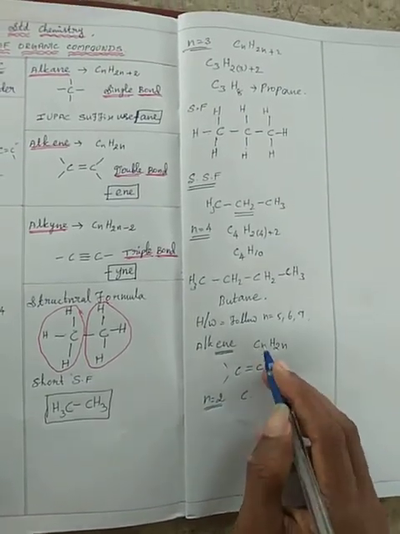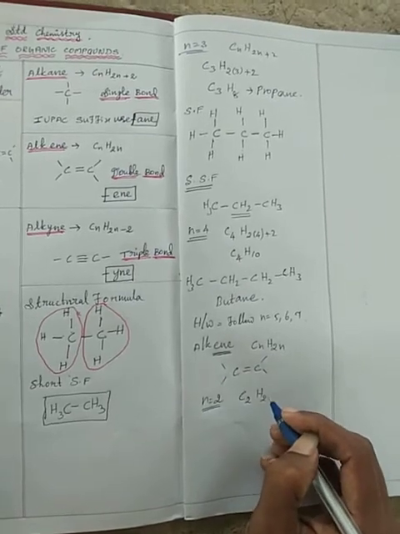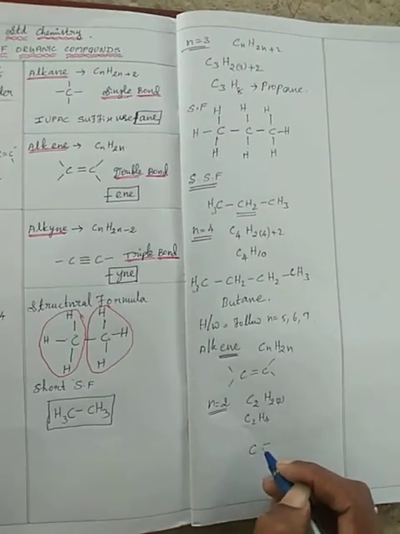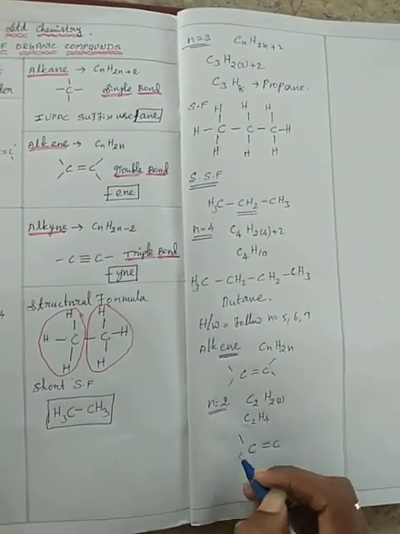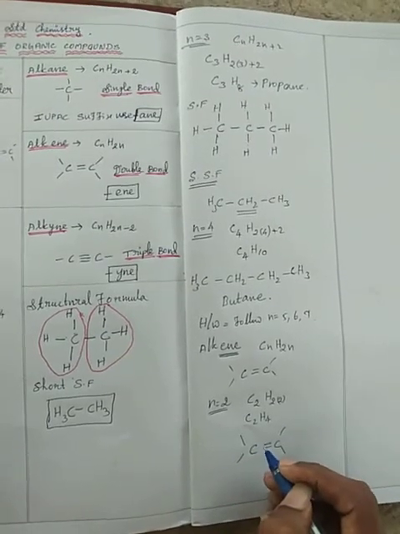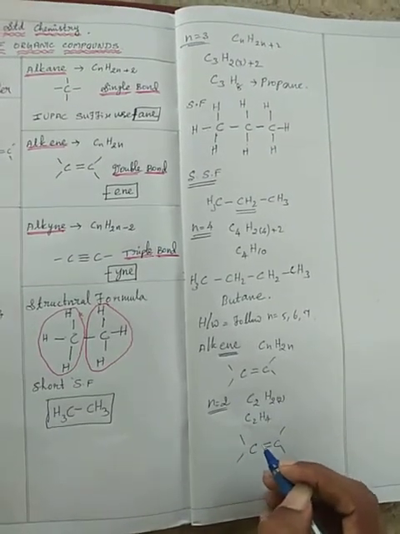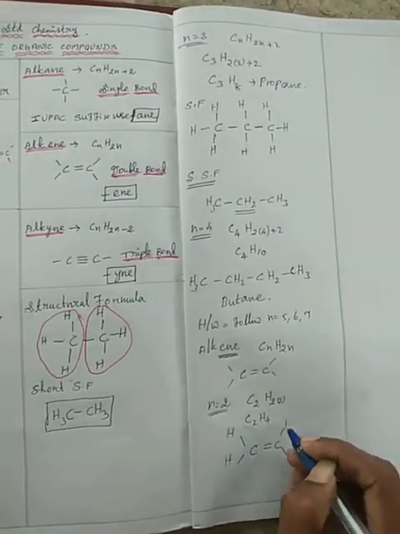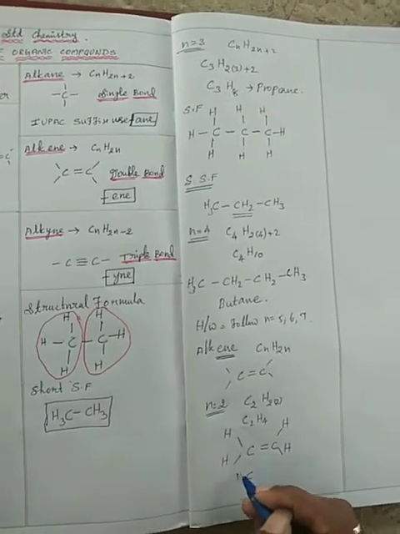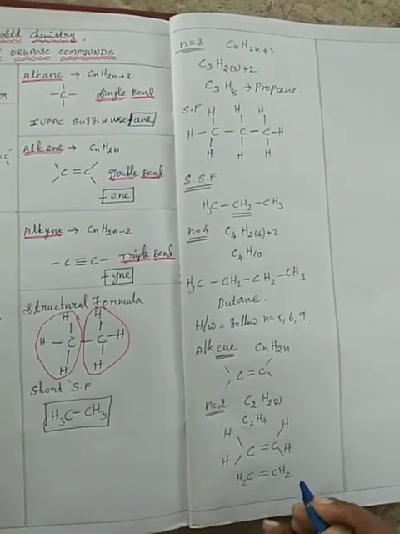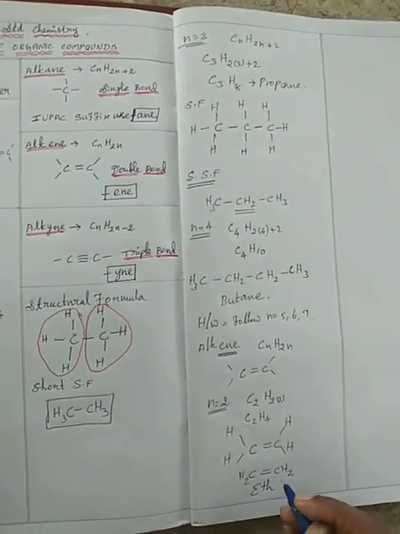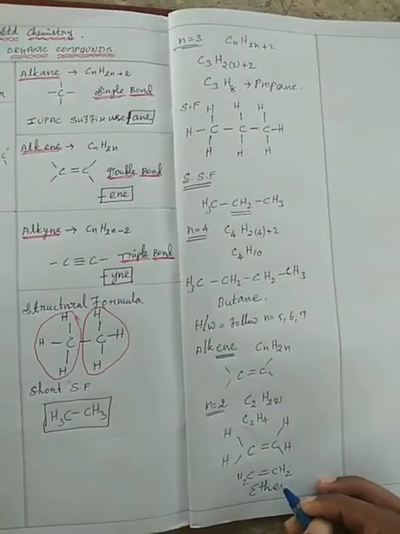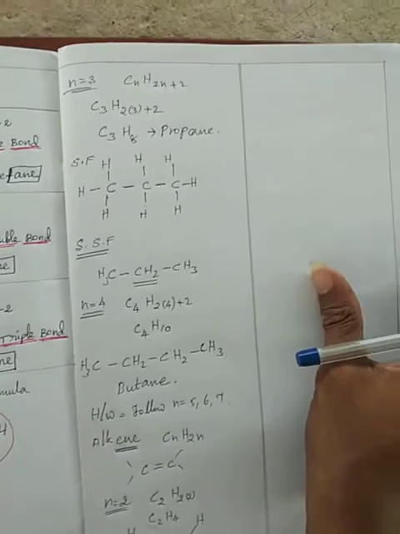So for n equal to 2, C2H4. The two carbons have a carbon-to-carbon double bond, and every carbon atom already has 2 bonds, so the other bonds are single bonds. So 4 hydrogen atoms apply: CH2 double bond CH2. The name is eth, with 2 carbons. Since there is a double bond, IUPAC uses ene, so ethene.